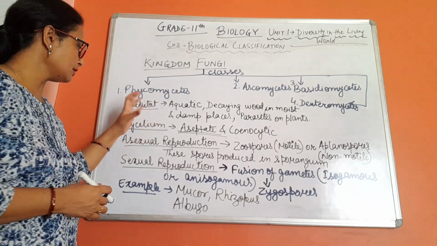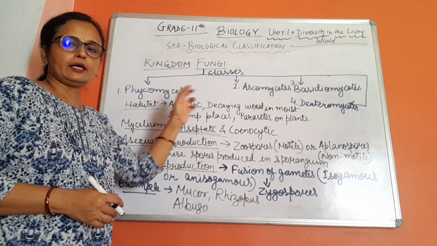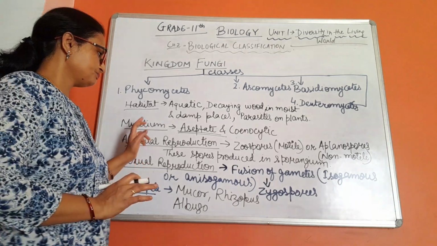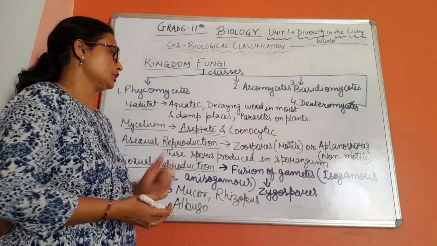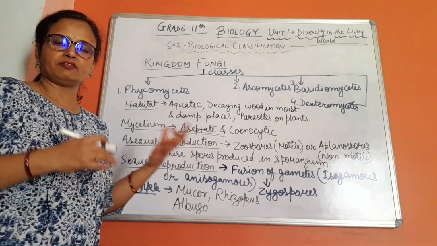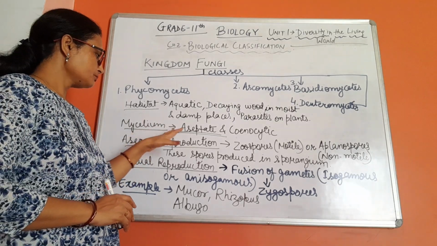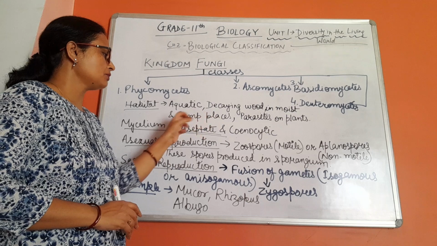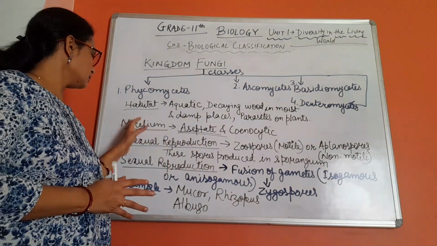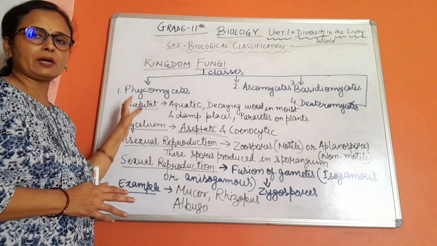That means the different hyphae inside the mycelium are not divided from one another by any wall. That is also called cenocytic. That means the fungal body is not divided by any wall, and the different cells are not divided by any wall. And in some kinds of hypha there might not be a cell membrane. That is also a condition in the Phycomycetes.